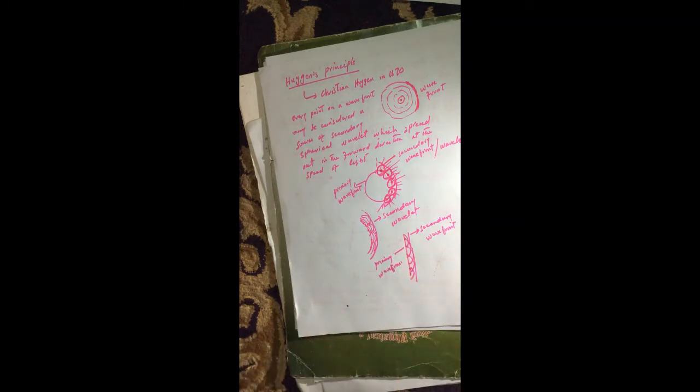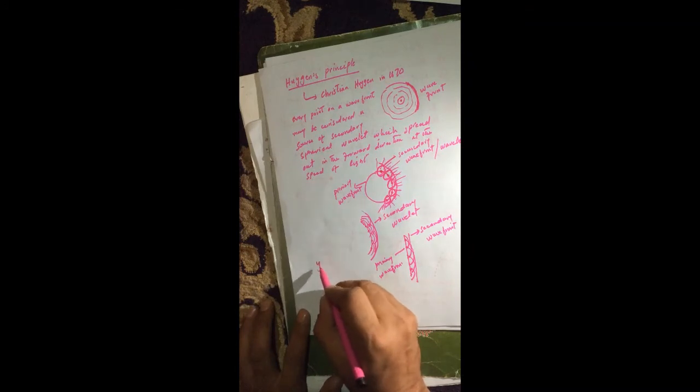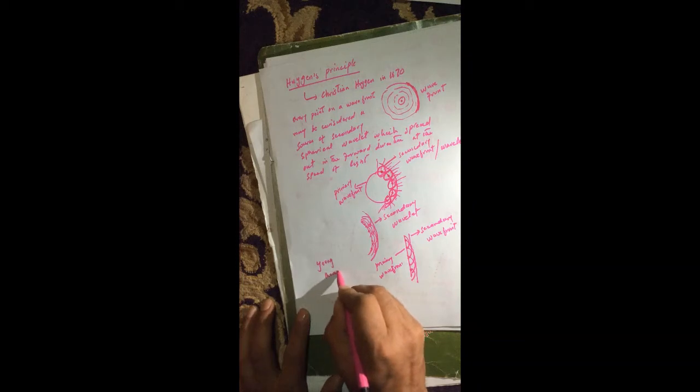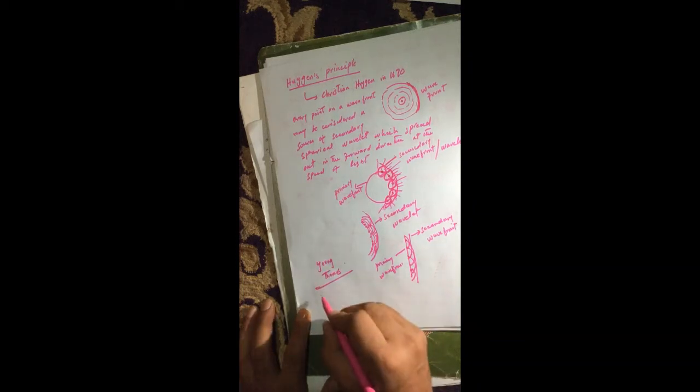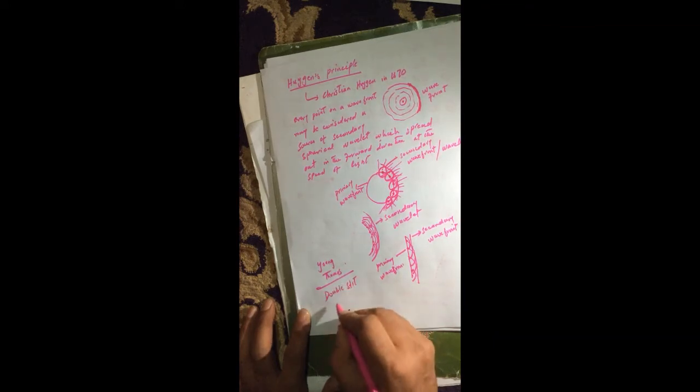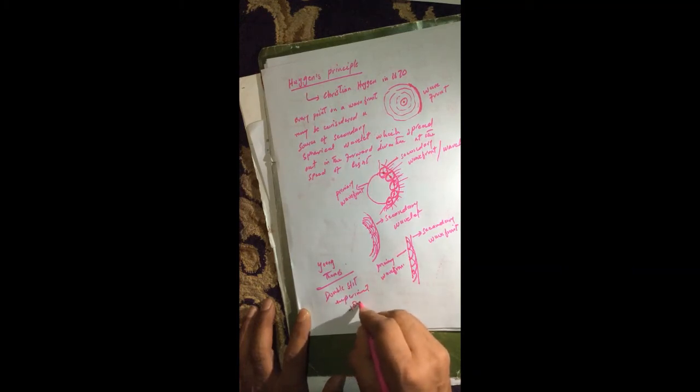So this theory was experimentally proved by a scientist whose name was Thomas Young, by giving his double slit experiment in 1801.